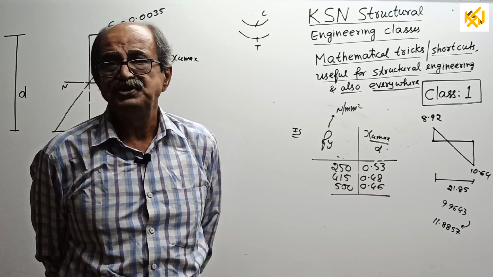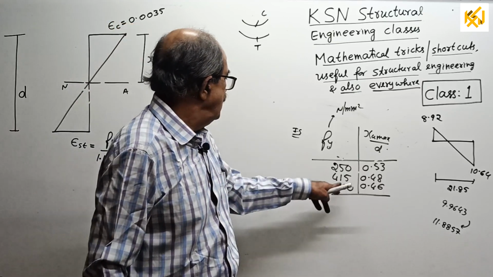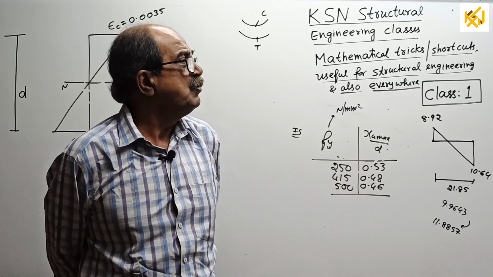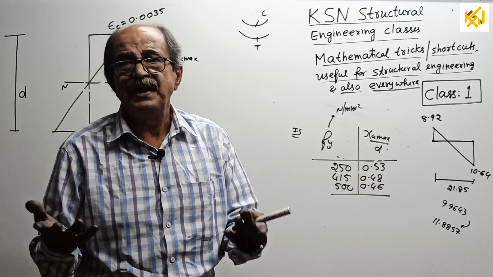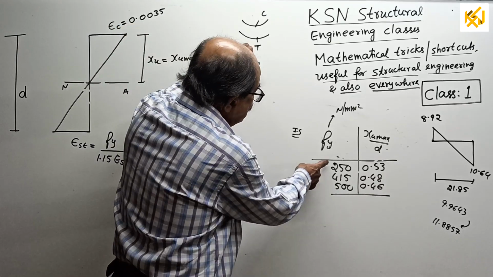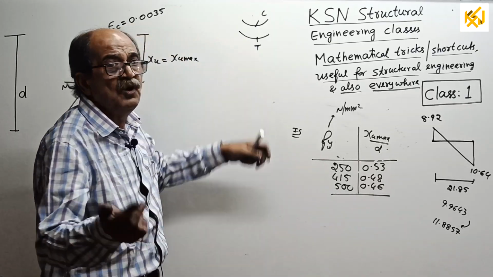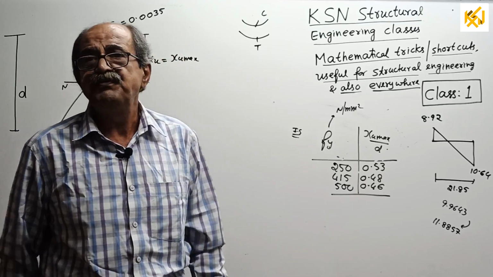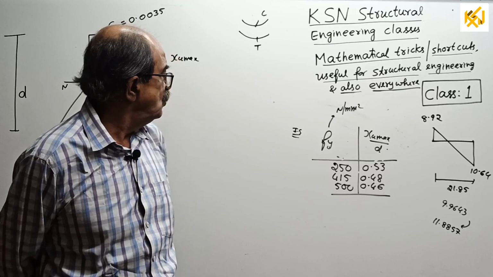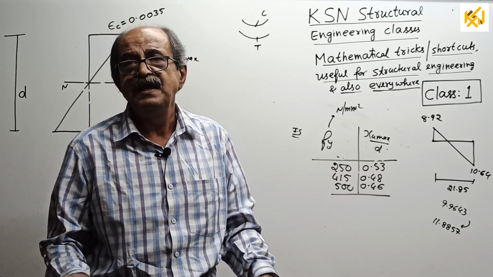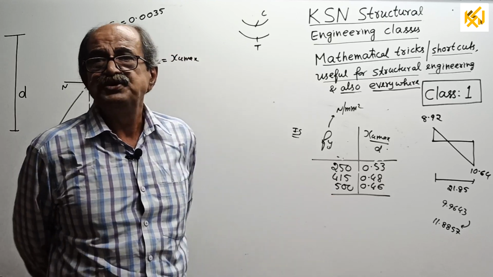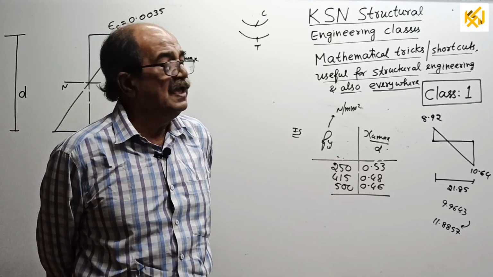Sometimes in an objective question, they will tell you Fy is 450, not 415. So many will get upset: "Sir, we remember only the values from the IS code, and 450 is not in the IS code." Or a new steel, Fe 550, has come now, which the IS code has not incorporated; they will incorporate it in the next edition. Or in objective questions for GATE or ESE, etc.